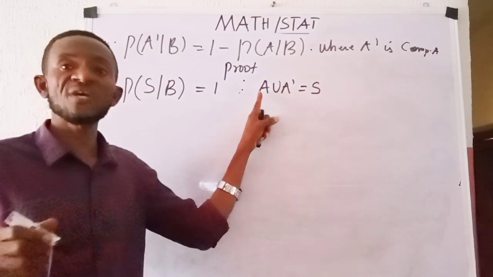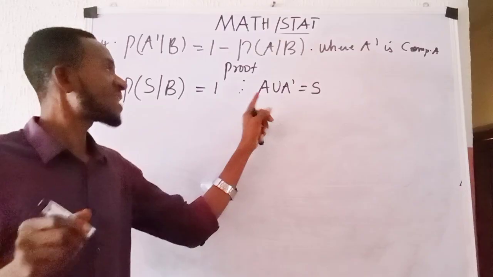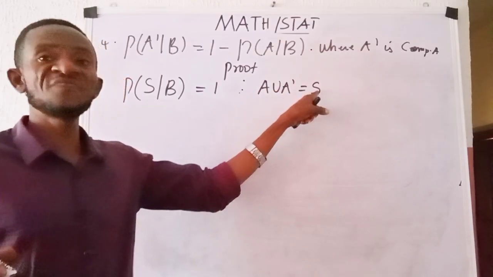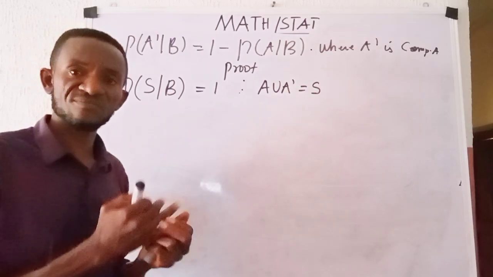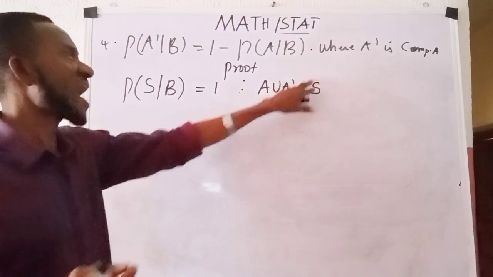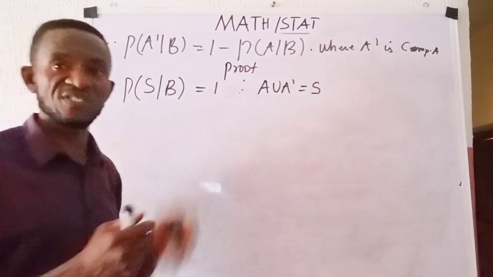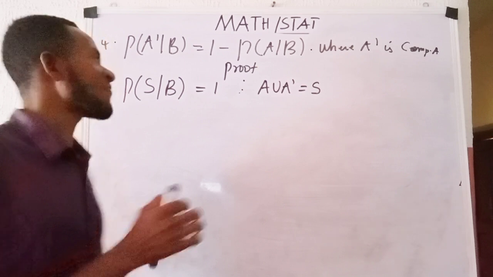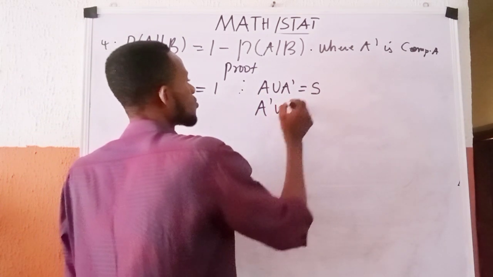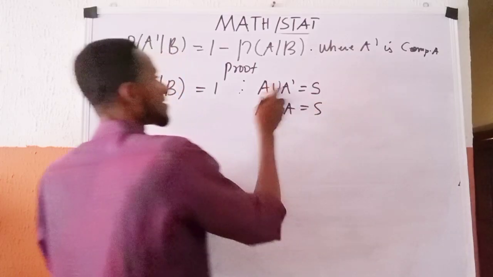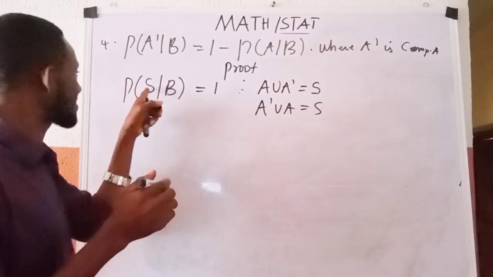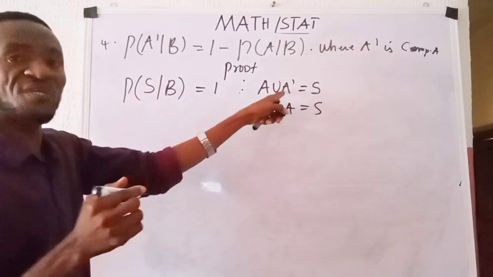When our interest is on A, and you are saying bring together all the elements in A and A complement, they will definitely give you the sample space. So in as much as this gives me the sample space, I can equally come here and begin to use it. And of course, you should know that there is no difference like writing A complement union A is equal to S. These are the same thing. And look at S here. So I can easily come here and remove this S and work with this.